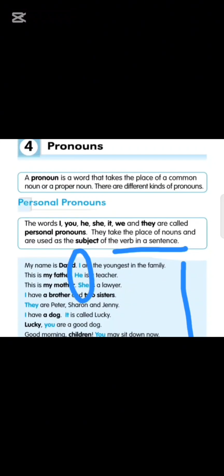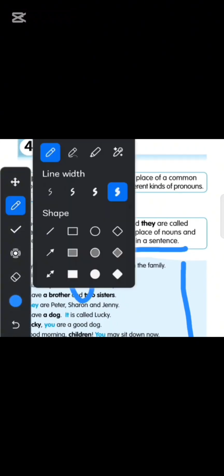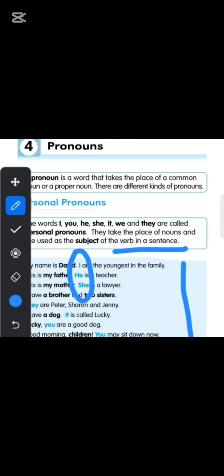At the last, can you see what is the subject? The subject of a sentence is a person, place, animal, or thing that does the action shown by the verb. Okay. Now let's move on to the next page where I will be teaching you more.